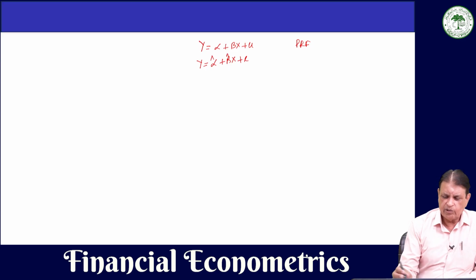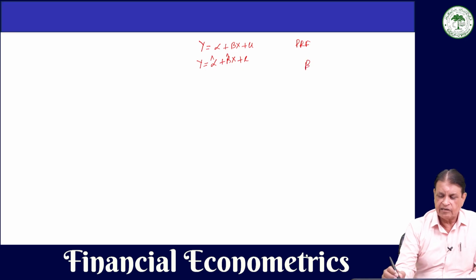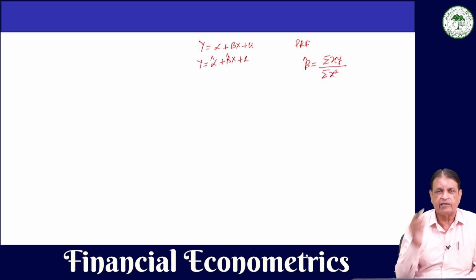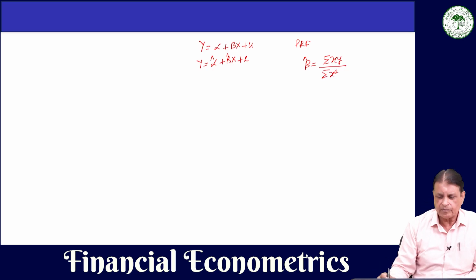We have told you the value of beta hat in the earlier lecture. Beta hat is equal to summation small x small y divided by summation small x square. This is beta hat, the least square estimator.